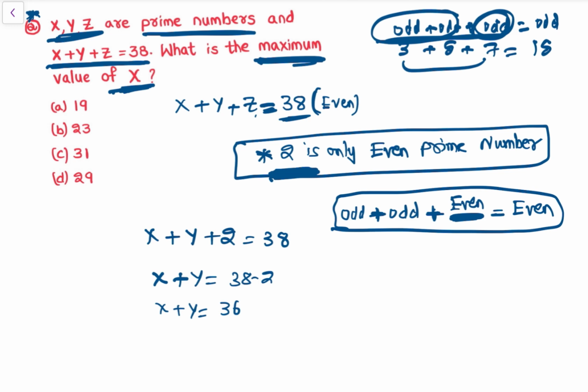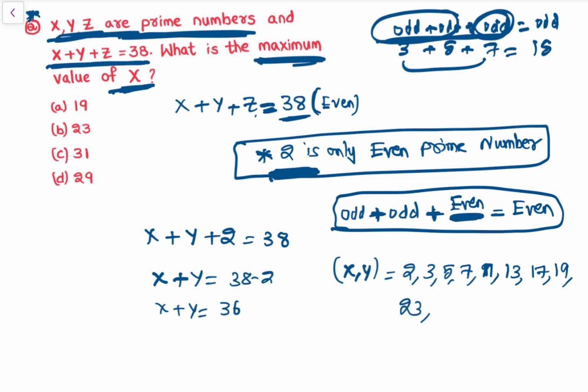So what are the prime numbers? The values of x and y are prime numbers. So they can be 2, 3, 5, 7, 11, then 13, then 17, then 19, then 23. These are all prime numbers. Now see, x and y are different prime numbers, so x can't be 2, because that is the even number which we have already taken. So now the maximum value of x.